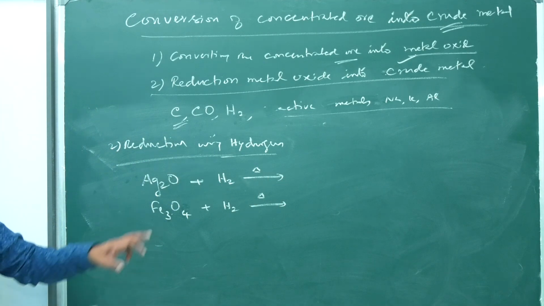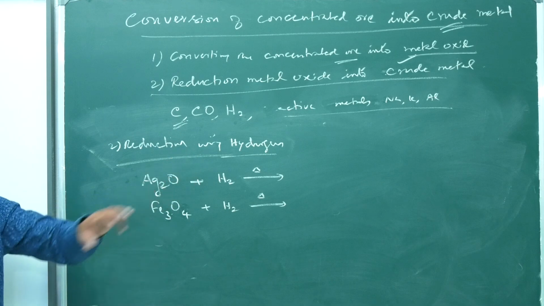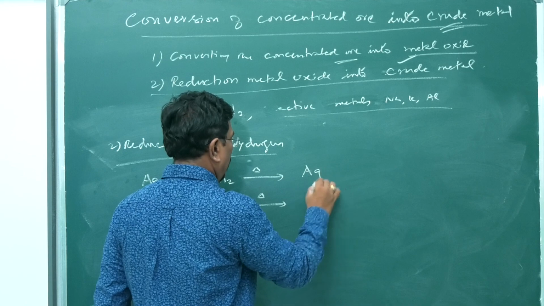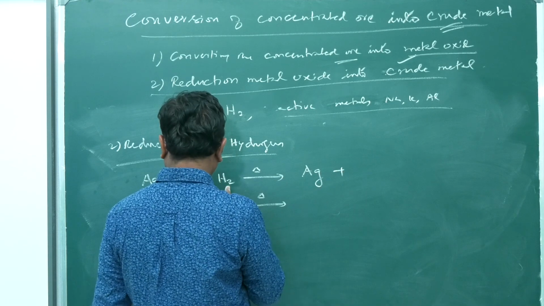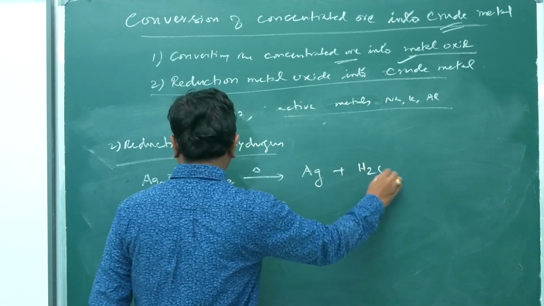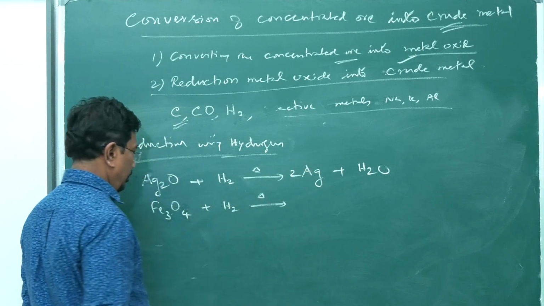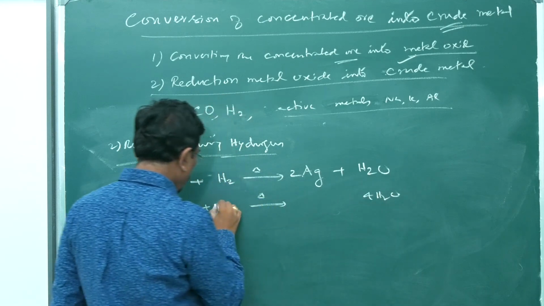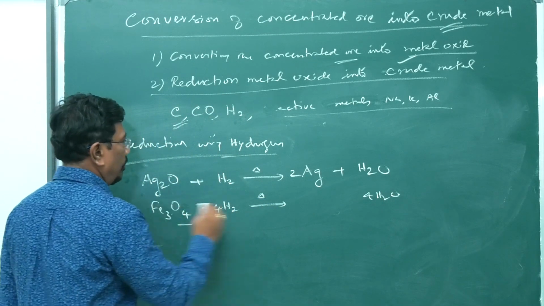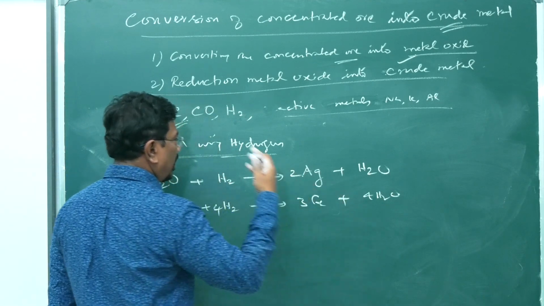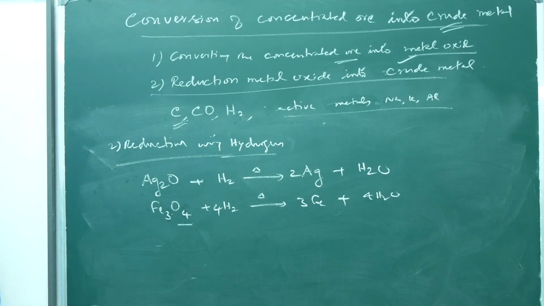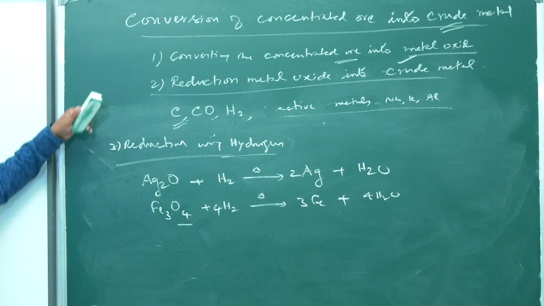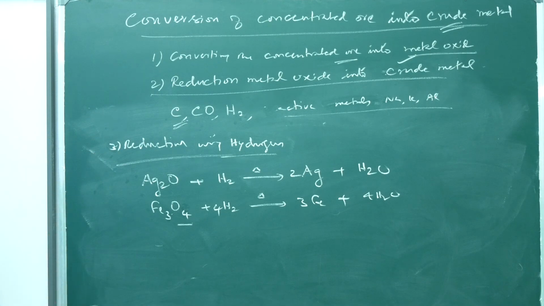what is happening? Hydrogen combines with oxygen to become water, and we get crude metal. Silver oxide plus hydrogen gives silver plus water. Since we have 2 Ag, 2 Ag. 4 oxygen, therefore 4 H2. We need to use 4 H2, 3 Fe. Simple reactions only, everything very, very simple reactions. So reduction using hydrogen is the third one: first smelting, second carbon, third hydrogen.